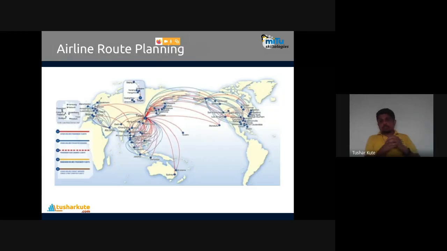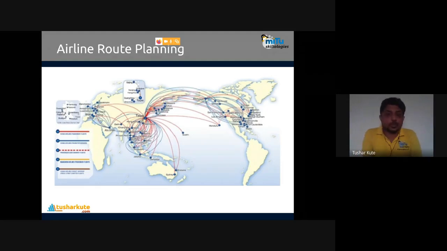Complex algorithms, actually, too many. We have airline route planning, and even planning of railway tracks is a very complex algorithm, created and available with data science technologies. Complex algorithms decide where we have to go and where we have to plan.